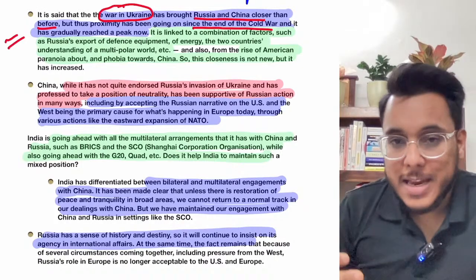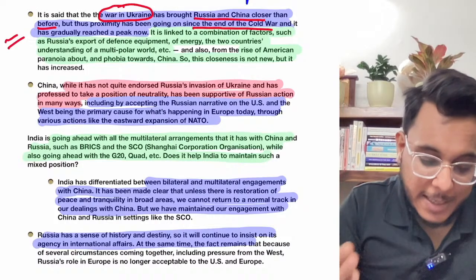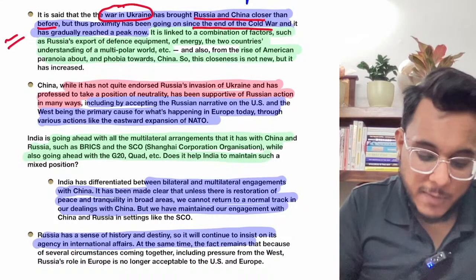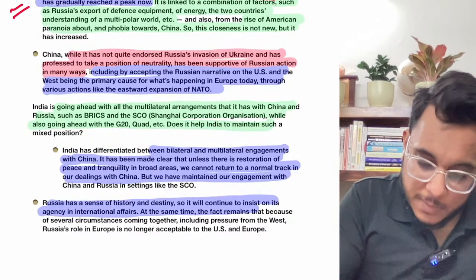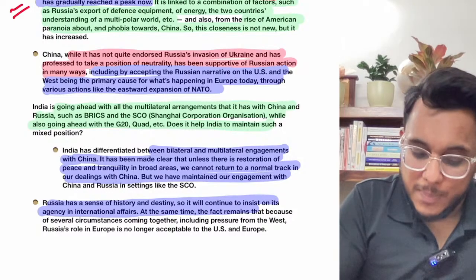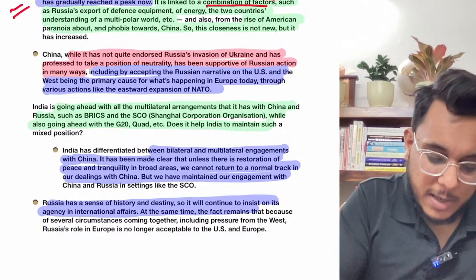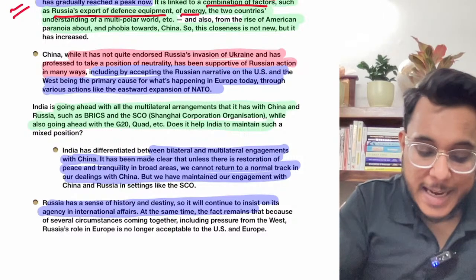Even now, it is also true that they have linked more tightly together because of many factors. The Russia-China alignment is there because of a combination of factors. Number one, Russia's exports of defense equipment to China. Energy ties between the two countries.